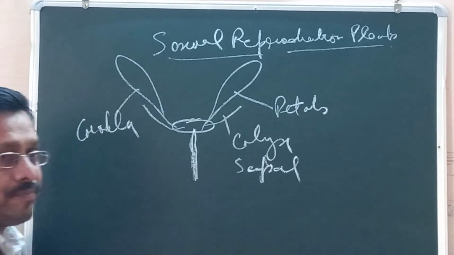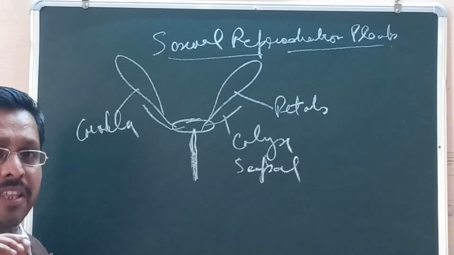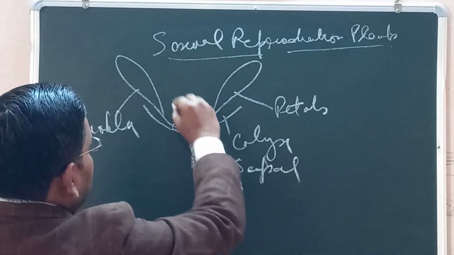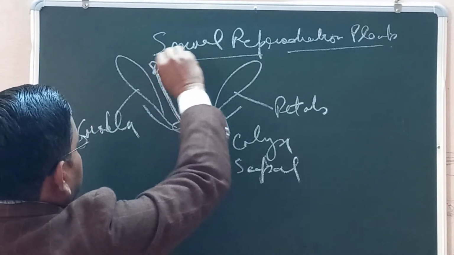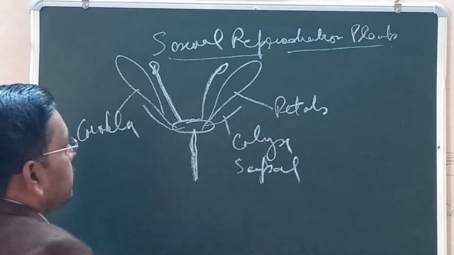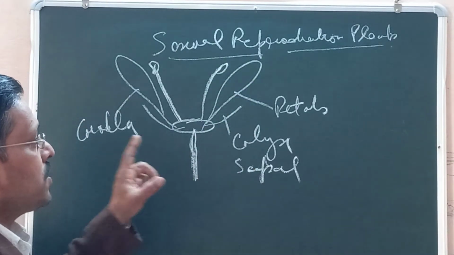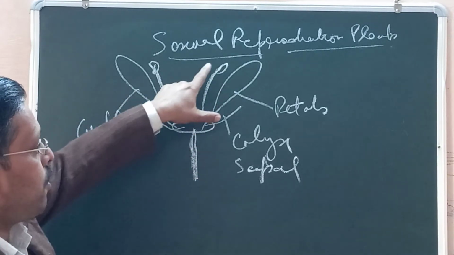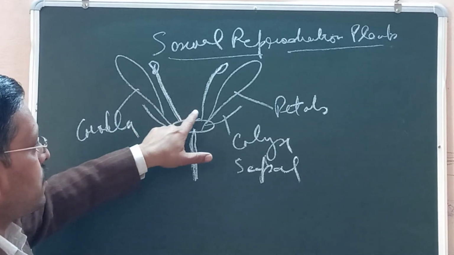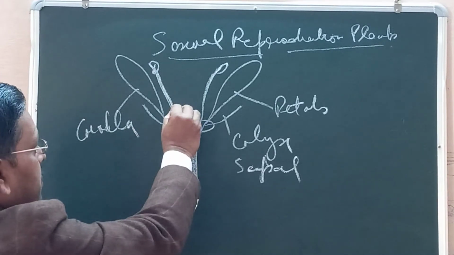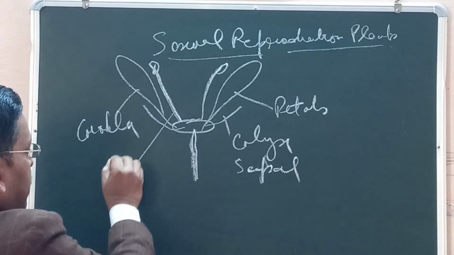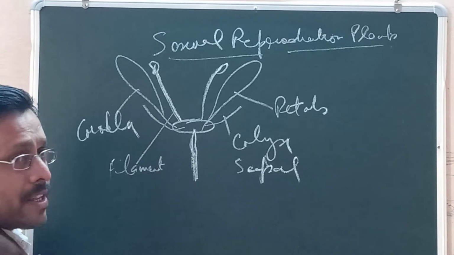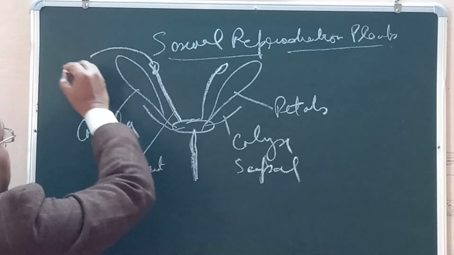Now the main organs in the flower are the androecium and gynoecium. So androecium is the stamen. It is also located in the center on this basal part and arises from it. It consists of two parts. Stamen consists of two parts, one is filament and another is anther.